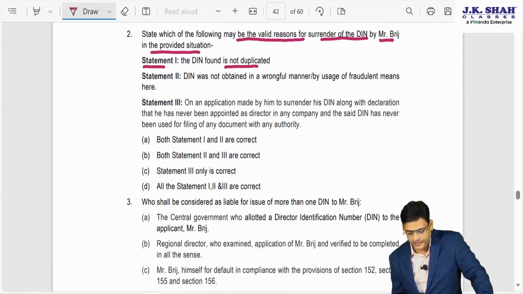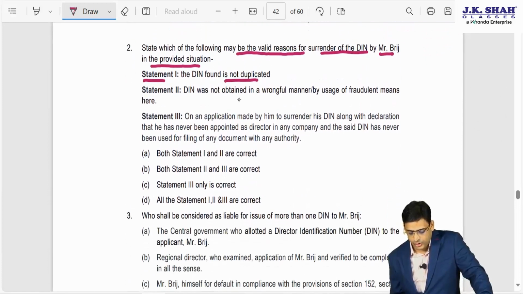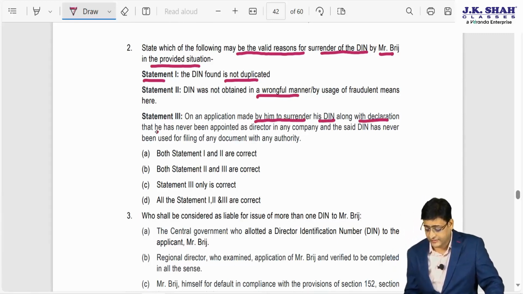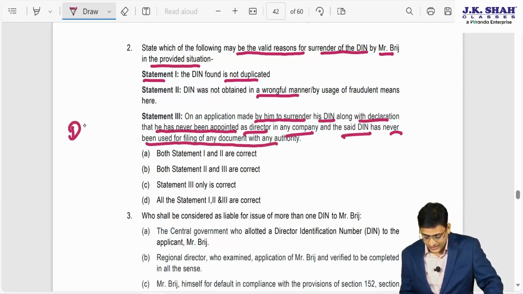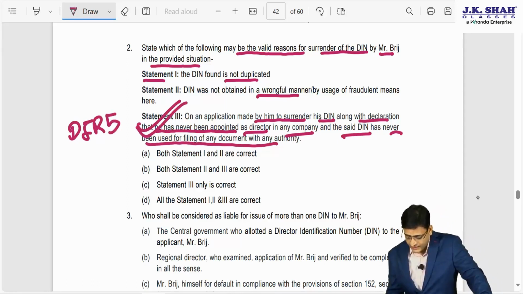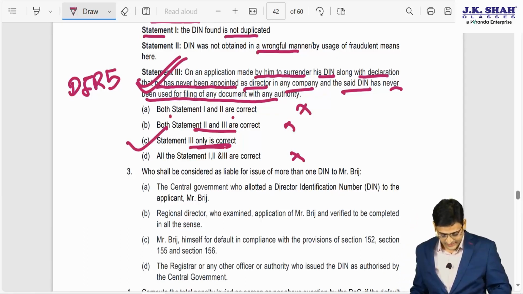Statement 1, the DIN is not duplicate. This is not the declaration reason under DIR 5. Statement 2, the DIN was not obtained in a wrongful manner. This is also not the information. Statement 3, on an application made by him to surrender his DIN along with a declaration that he has never been appointed as a director in any company and the said DIN has never been used for filing of any document with any authority. This is the declaration we have to give in DIR 5. So statement 3 is the only correct one. Now we'll see the options. Both statements 1 and 2 are correct? No. Both statements 1 and 3? No. Statement 3 is correct? Yes. D is no. So the right answer will be C.